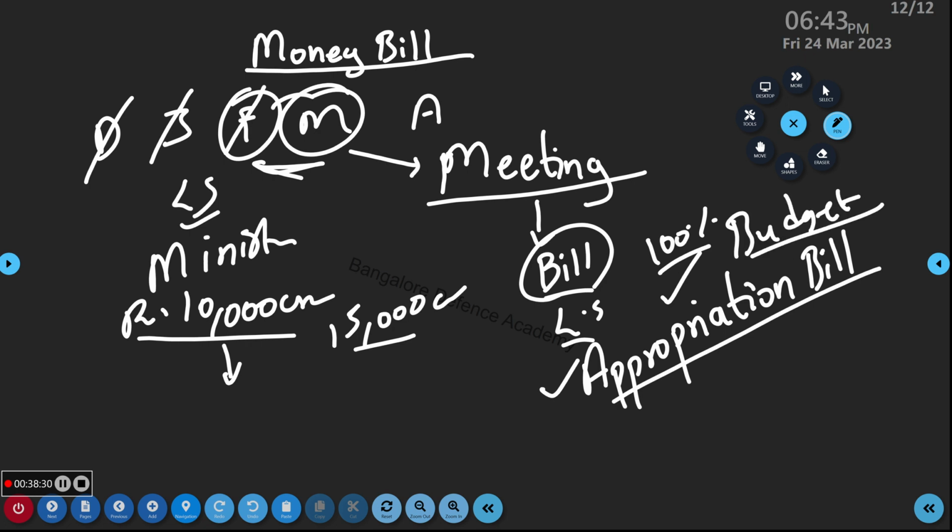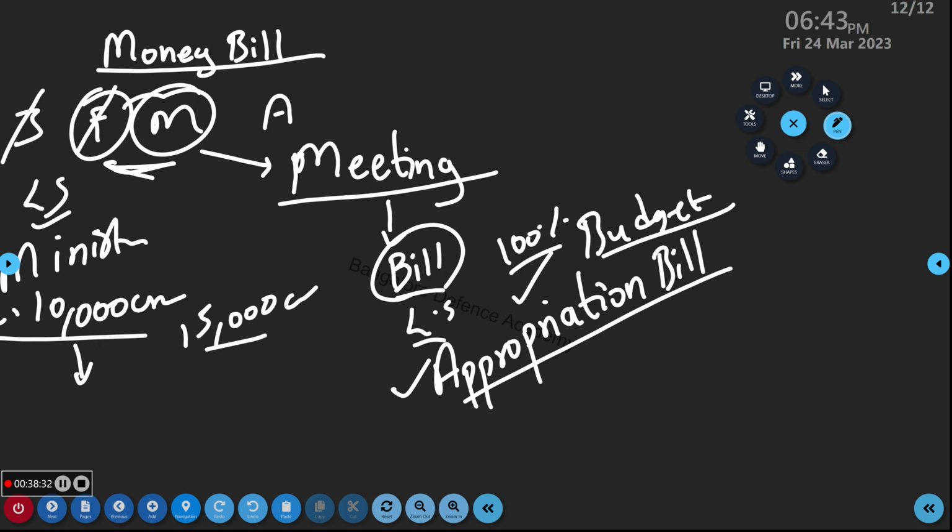The moment the president signs, there is a fund called the contingency fund. Imagine this is a bank or a big purse where we have all the money. So from this contingency fund, whatever money was promised by the finance minister will be given to each ministry. 10,000 crore the defense ministry was promised, they will get it. So finally the money will be given to each ministry on which date? April 1. So imagine there is a scheme, MG Narega. Have you heard of MG Narega? What is MG Narega? Jagan, tell me what is MG Narega?